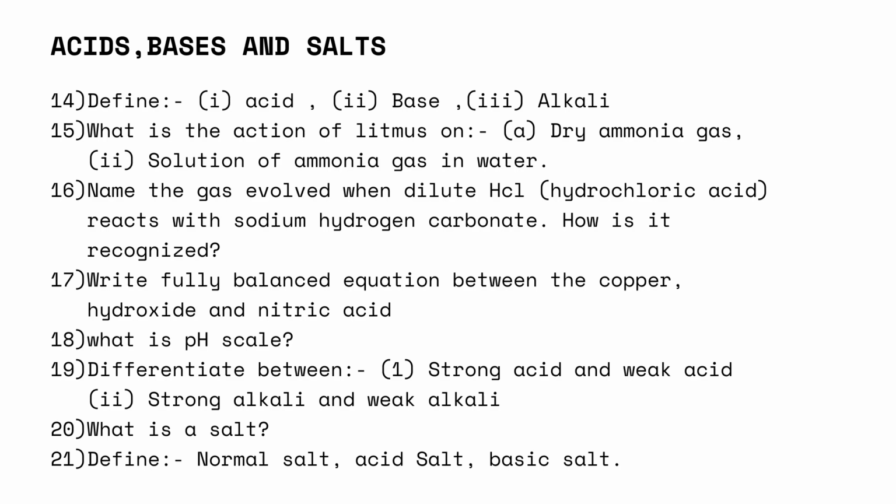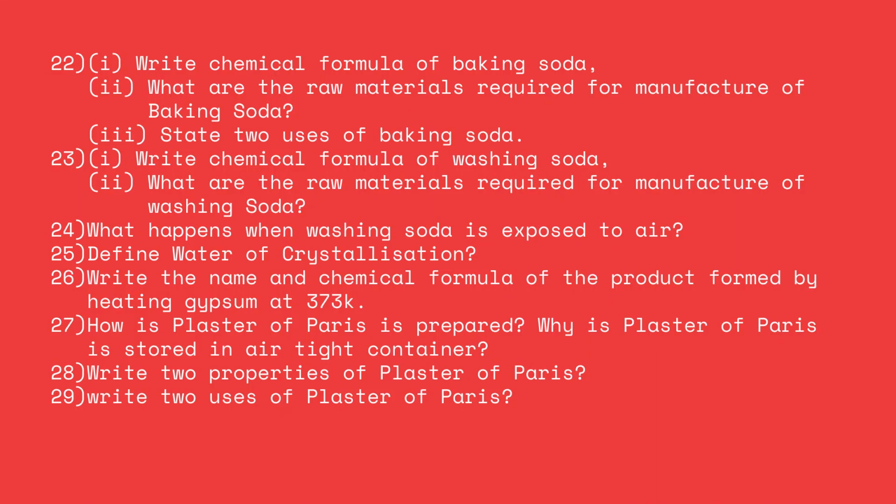What is the pH scale? Differentiate between strong acid and weak acid, strong alkali and weak alkali. And then what is a salt? Define normal salt, acid salt, and basic salt. Write the chemical formula of baking soda. Then what are the raw materials required for the manufacture of baking soda? Then state two uses of baking soda.